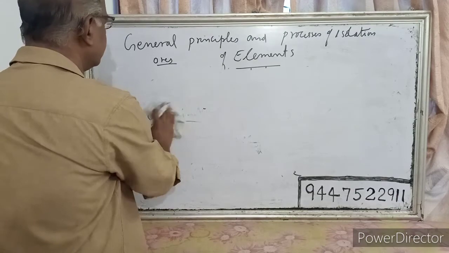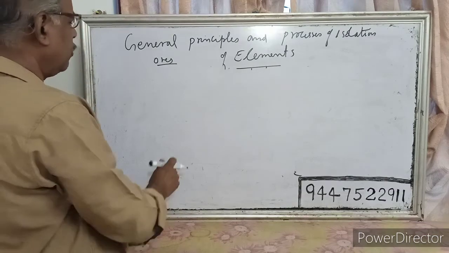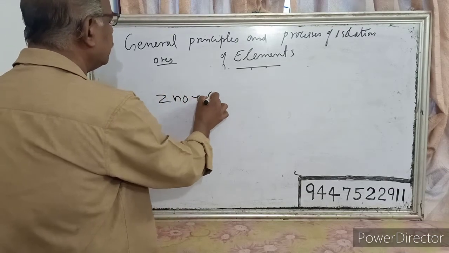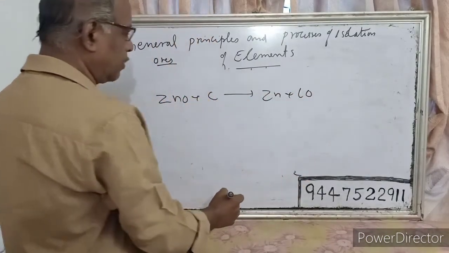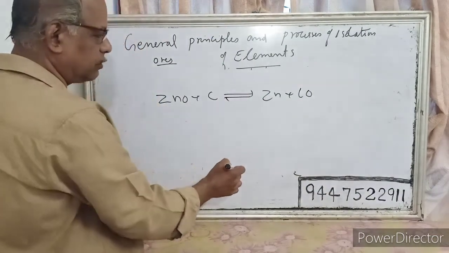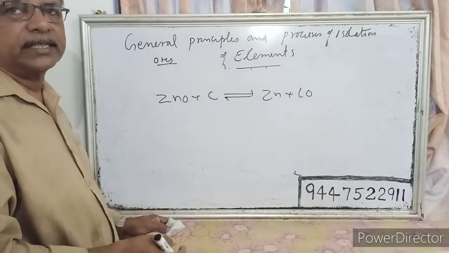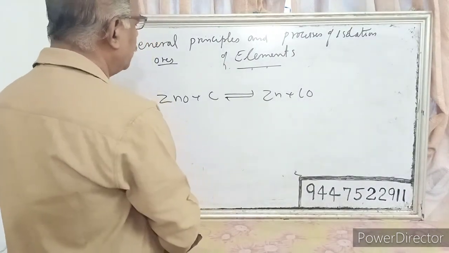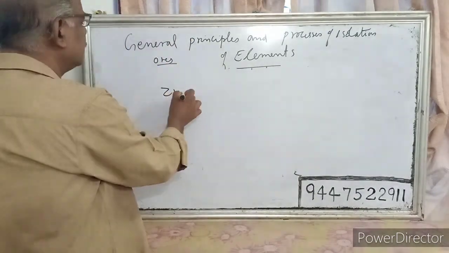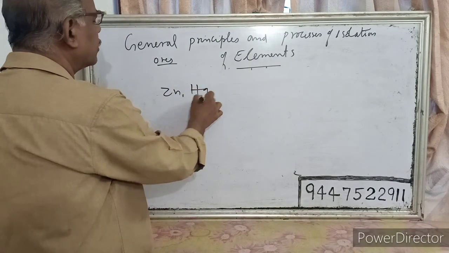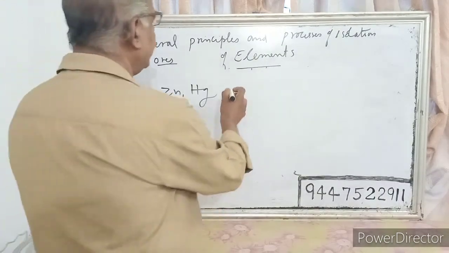Then coming to the extraction, the concentrated ore, zinc oxide, is heated with coke. So coke reduces zinc oxide to zinc and carbon monoxide. It is a reversible reaction, so you have to distill and purify the zinc by heating at high temperature. That is extraction. Then coming to purification of the zinc: zinc and lead, zinc and mercury, they have low boiling points. So this can be purified by distillation.